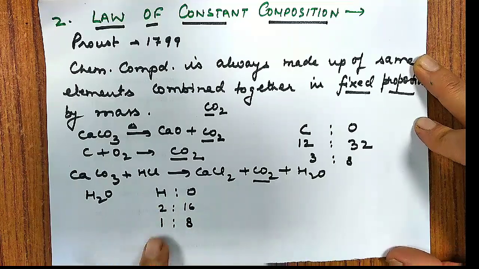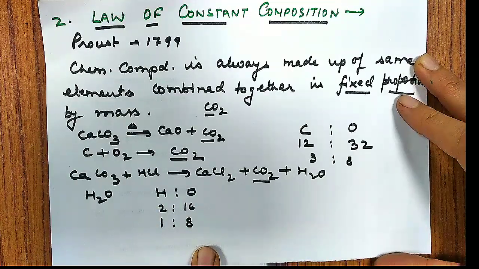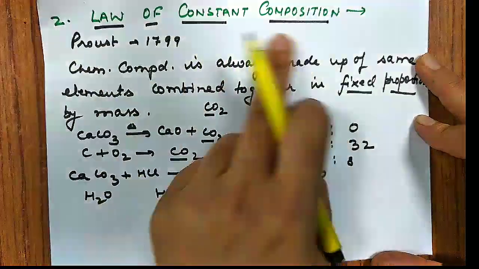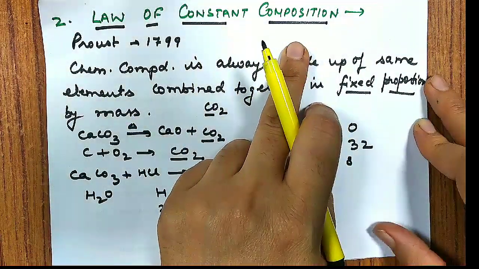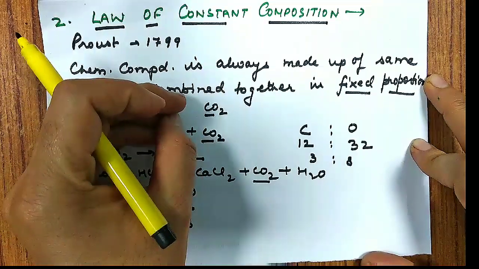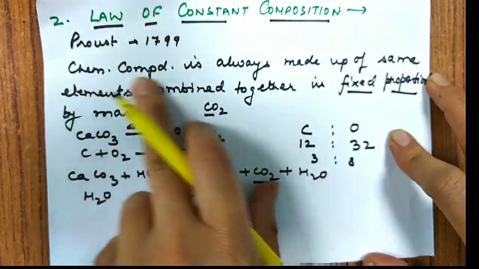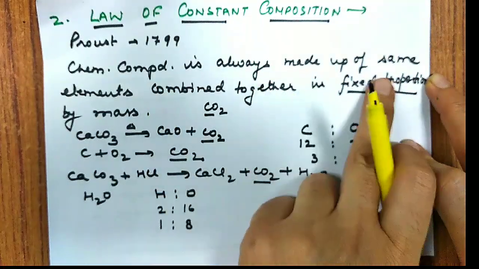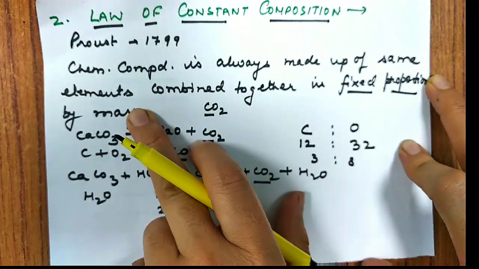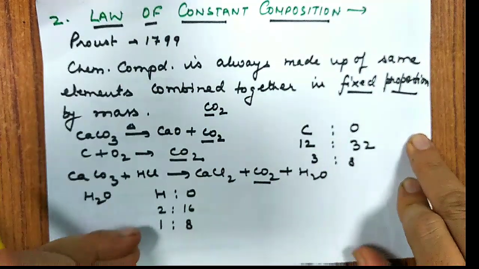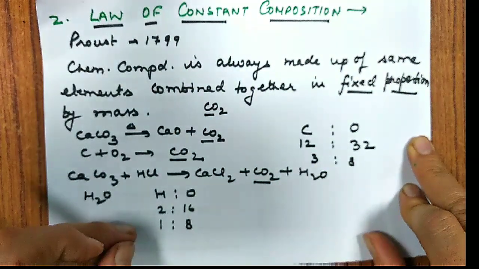This shows the law of constant composition or definite proportion. It means the proportion is definite and the composition is constant: any chemical compound consisting of the same elements has a fixed proportion by mass. This is the law of constant composition.